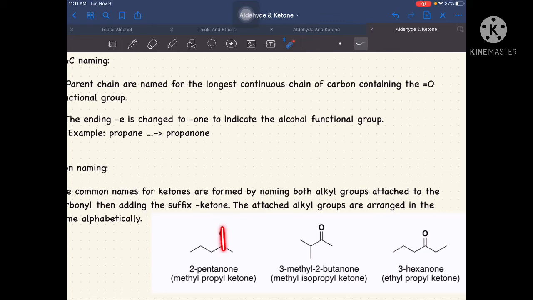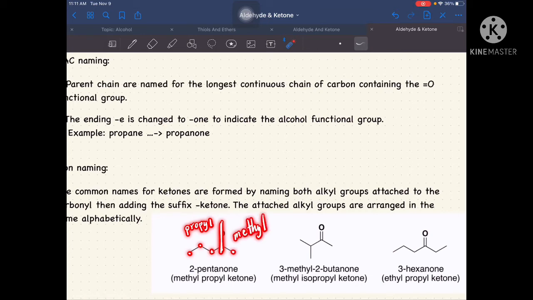We will not touch it, as well as the carbon where our functional group is connected. Now, we look at our left side and our right side to see how many carbon atoms are left. On our left side, we have 1, 2, 3. That's 3 carbon atoms, meaning that is propyl. On our right side, we have 1 carbon atom left, so that is methyl.